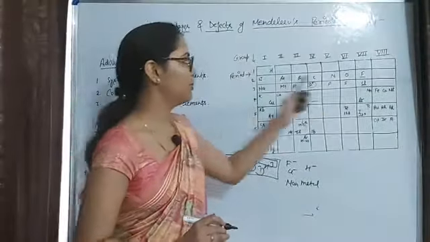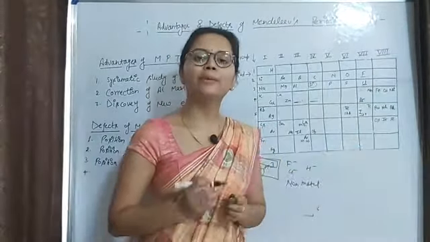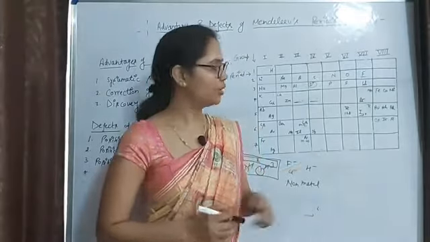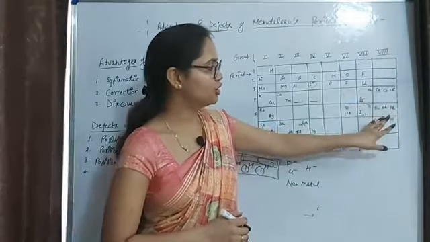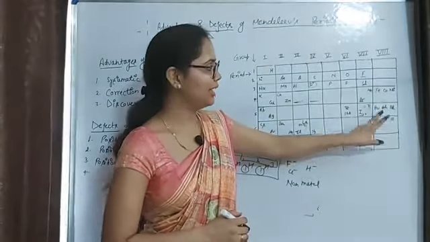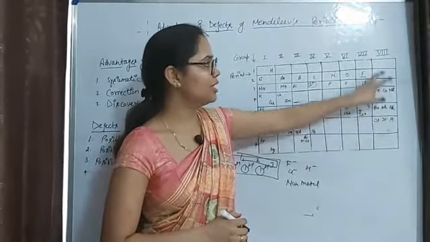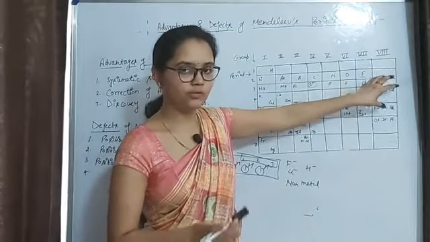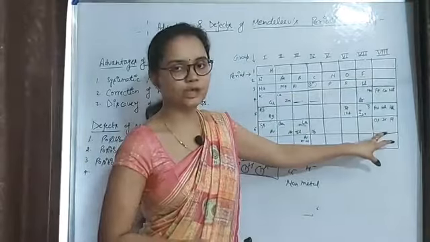Next is about the eighth group. He placed the transition metals, he placed 9 transition metals in the eighth group, and he limited the properties of all these within the eighth group, obviously, because these are present in the eighth group.